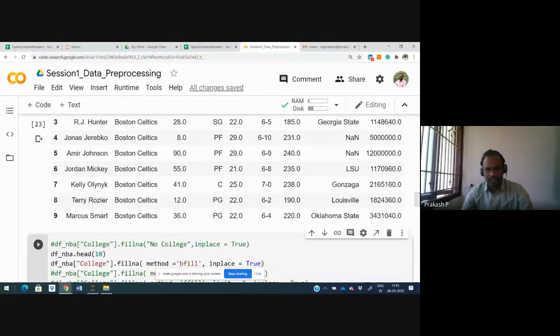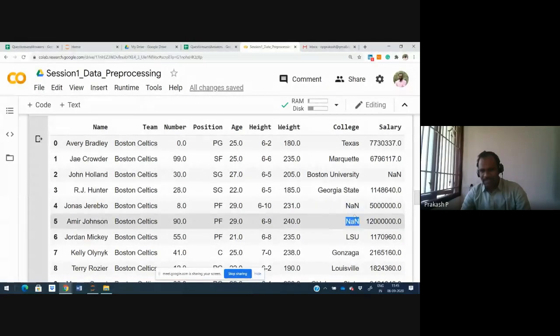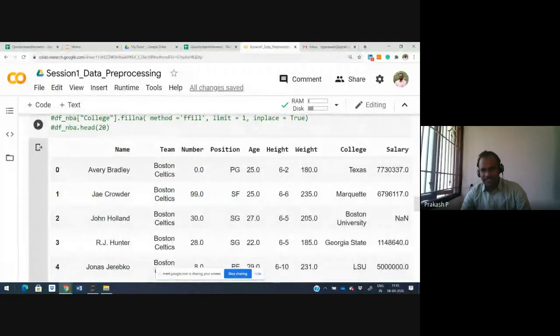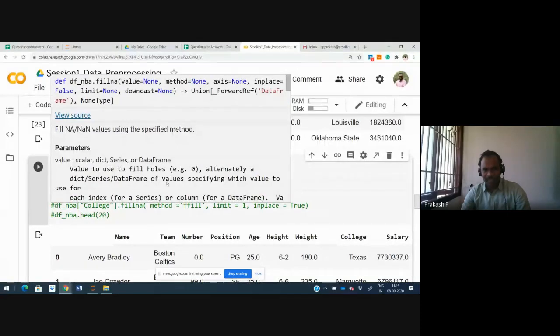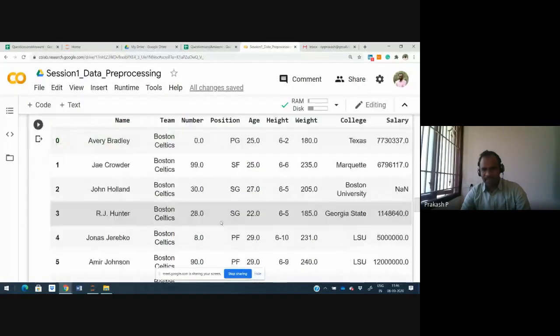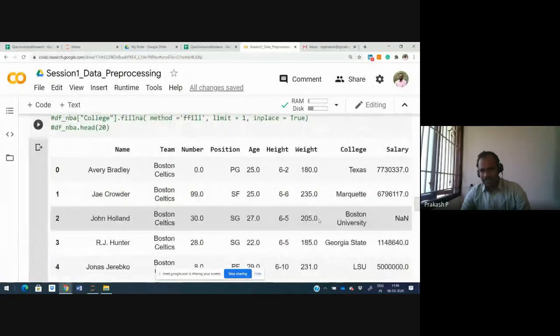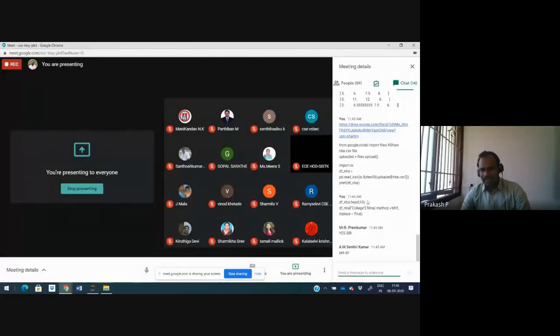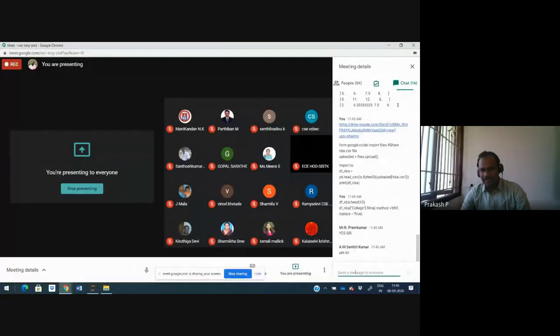I hope once you read this file you are getting NaN. Are you able to see where you are getting NaN? Right now, what we try to do is there is something called bfill in fillna. If you move the mouse across, you are able to find fillna. There is a method called backward fill, bfill. LSU is to be filled in these two rows. Once you do this, the LSU can be backfilled in those two rows.